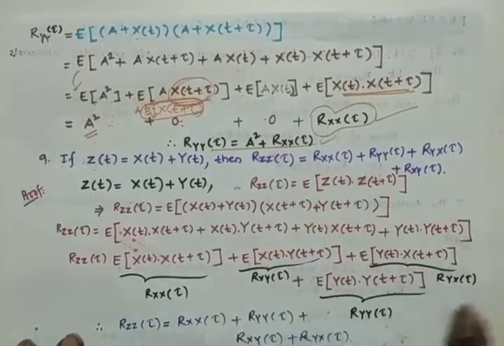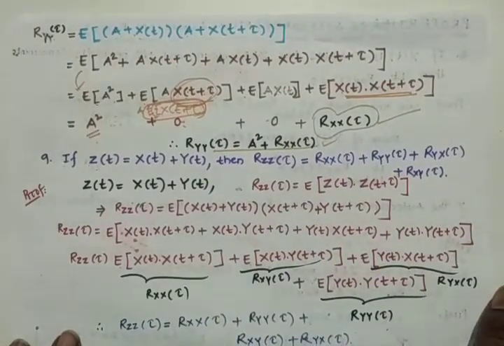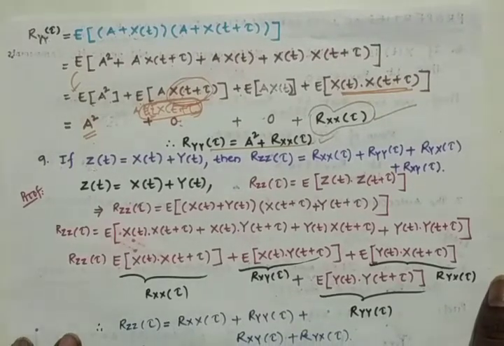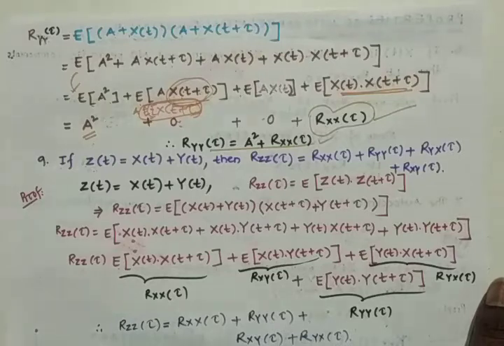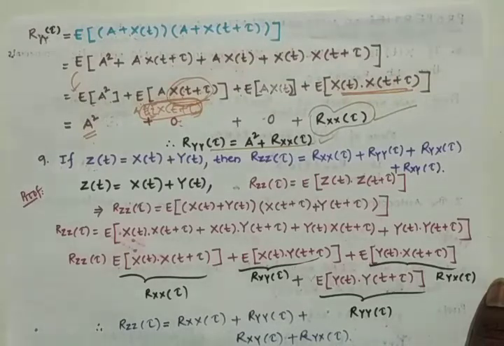And the ninth property, so far we have chosen only one random process. In the eighth property we have another random process, that is y of t. Y of t is a combination of a DC component and x of t. Now we are choosing two random processes, that is x of t and y of t, and the two are random processes only. In the case of the earlier property, a is a DC component and x of t is a random process. Both together form another random process, that is y of t.